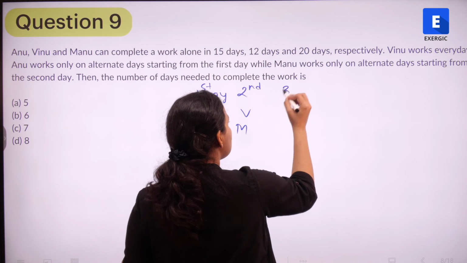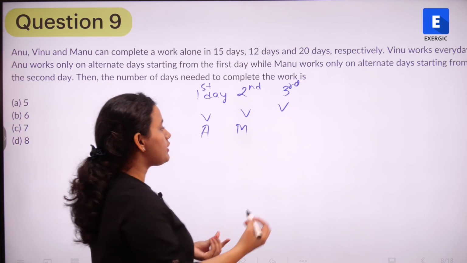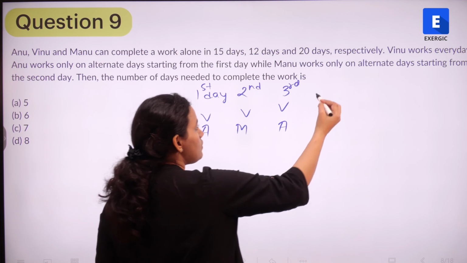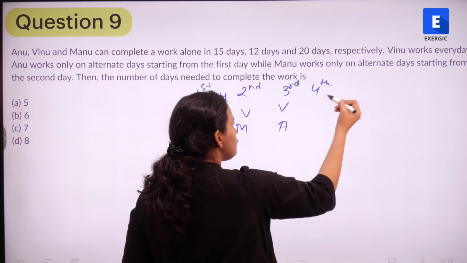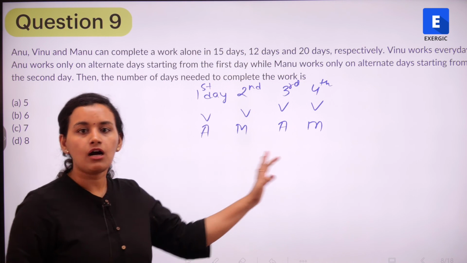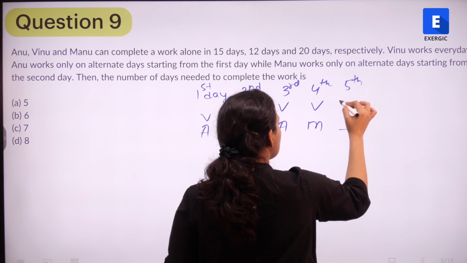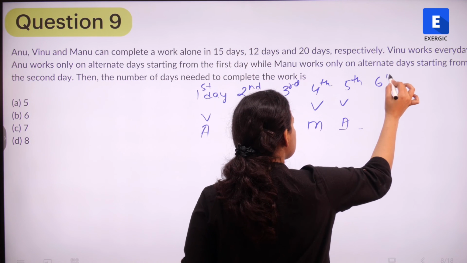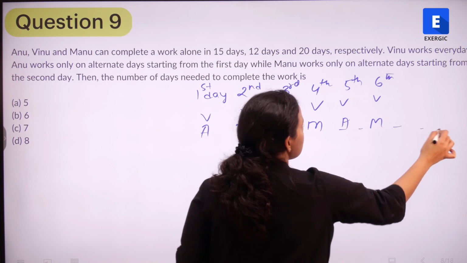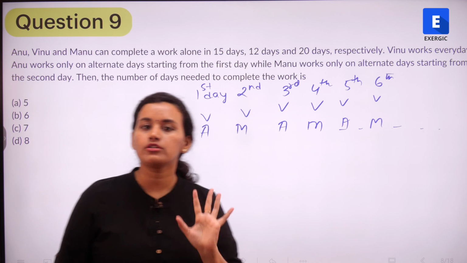If I come to the third day, I know Vinu works every day and Anu is going to work alternatively. So here today is Anu's day as well. And if I come to the fourth day, Vinu is working and Manu is working. And this is how I can go on. So again, on the 5th day, you will have V and A. On the 6th day, you will have V and M, and so on. So we need to find out exactly on which day is the total work going to get over.